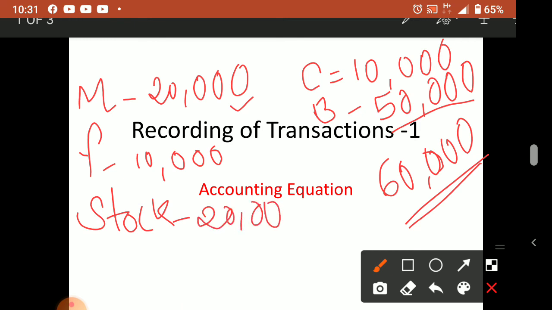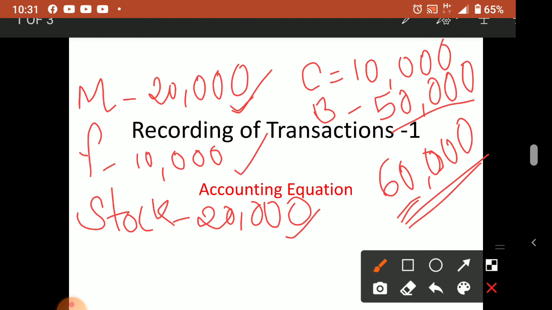Remember, I have only 60,000 in my hand. 20,000 for machine I used, 10,000 for furniture I used, 20,000 for stock I used. So 20, 40, 50, over. Now only 10,000 is remaining.